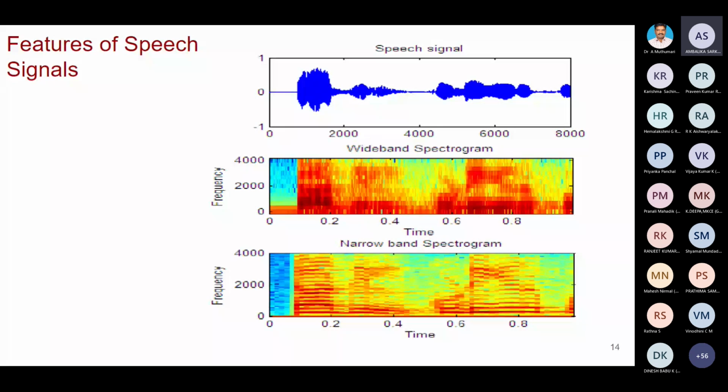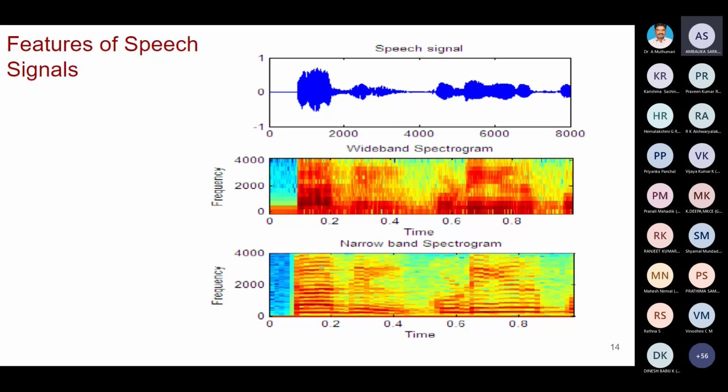Then you see wide band spectrogram and narrow band spectrogram. Both are spectrograms, but we are using different settings to display them. Already I told you, we are going for the short time Fourier transform. Short time Fourier transform means we take only a portion, a window, of the signal, then take the Fourier transform. Then we move the window, take the Fourier transform again, move the window again, and take the Fourier transform.